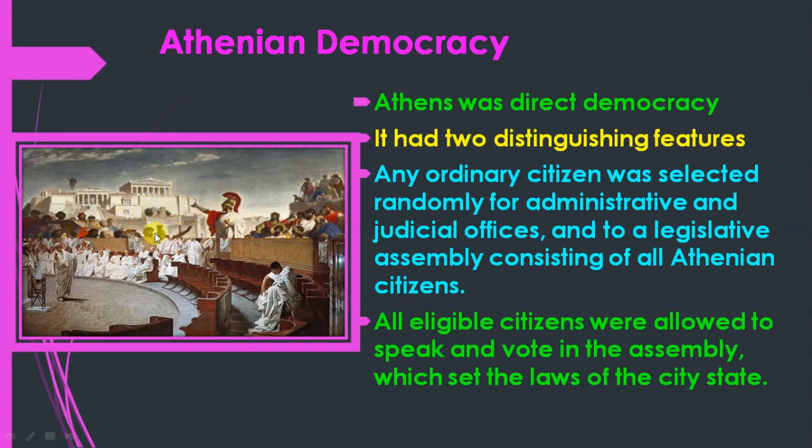So many people are there, and commonly they choose one person. Administrative means official work. Judicial offices means court work. The work which is done by a judge in court is the same work done by judicial offices. And legislative assembly: the legislature makes the law for a full state or city.